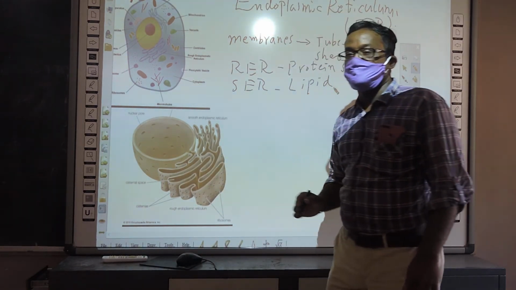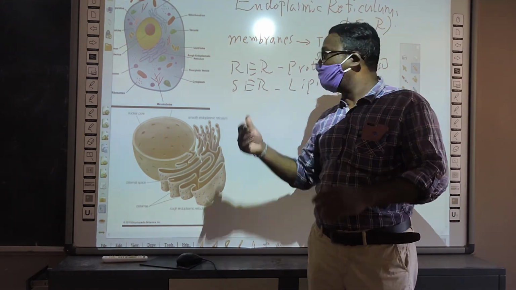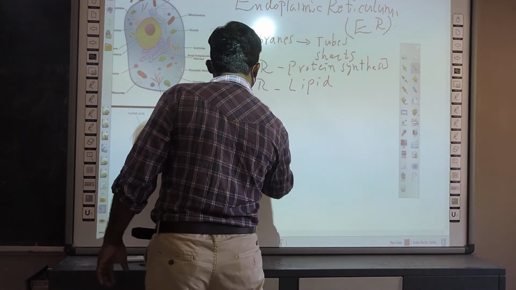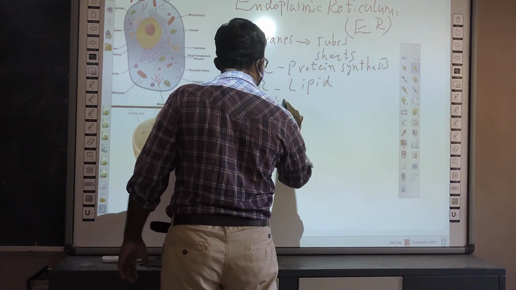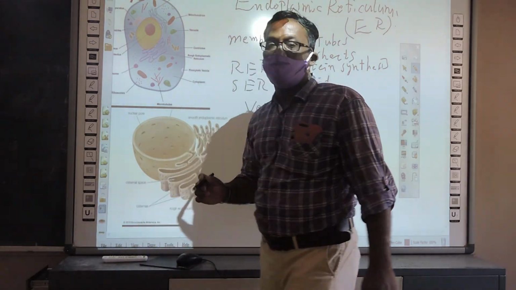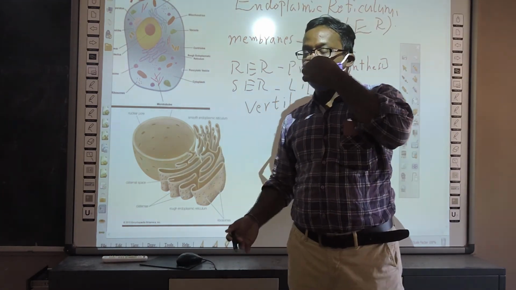Lipid or fat synthesis. In vertebrate animals, it plays an important role. Vertebrates means animals with backbone; animals without backbone are invertebrates.